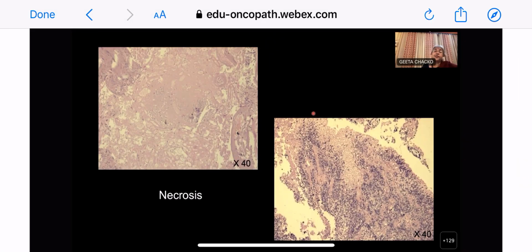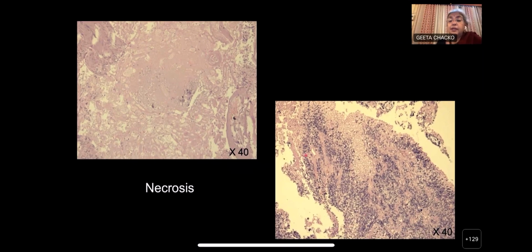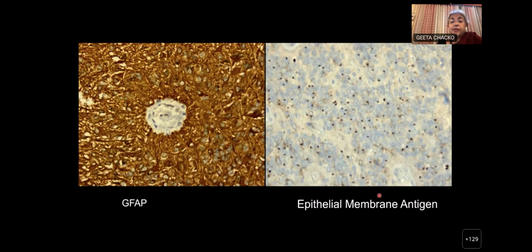By itself, it does not affect grading because sometimes you see it as some kind of infarction, but palisading necrosis has some relevance to grading. And like you said, they're GFAP positive and they show this dot-like positivity for epithelial membrane antigen. I'll just say something here. Epithelial membrane antigen, we use it for epithelial tumors, we use it for meningiomas, where you get cytoplasmic positivity. But in ependymomas, you see this dot-like positivity.